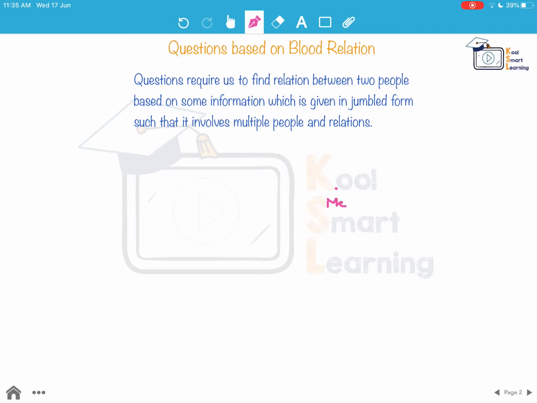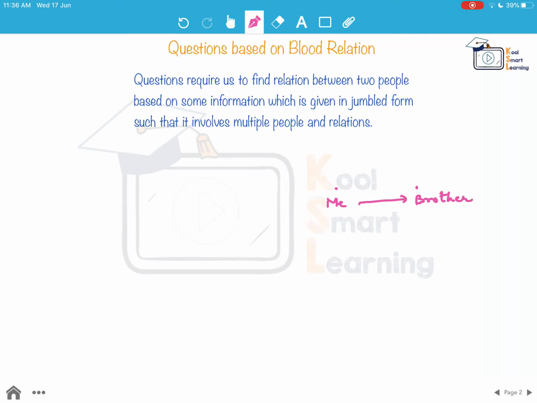supposing this is me and this is my brother. Now there is a very simple way of telling this relation, that this person is my brother, right? So that is the direct relation that I could tell. But there is another way where I add multiple relations and I give the same information.